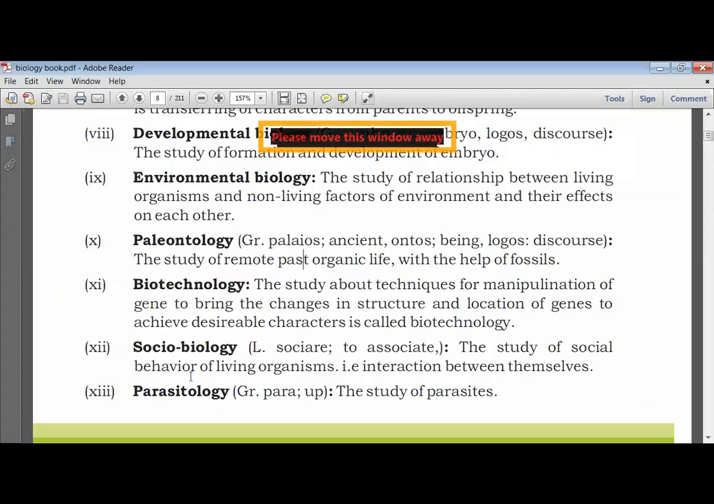Next we are going to learn sociobiology. Sociobiology is the study of social behavior of living organisms, that is, interaction between themselves. Like in a school, if you take the example of a school, there are so many people here, and they interact with each other, like teachers, students, peers, management, accounts staff, and so on.